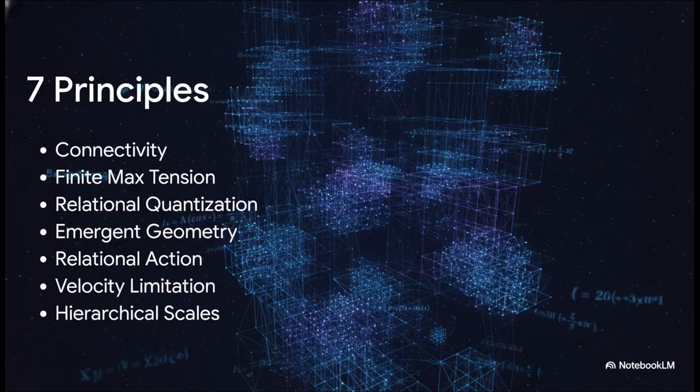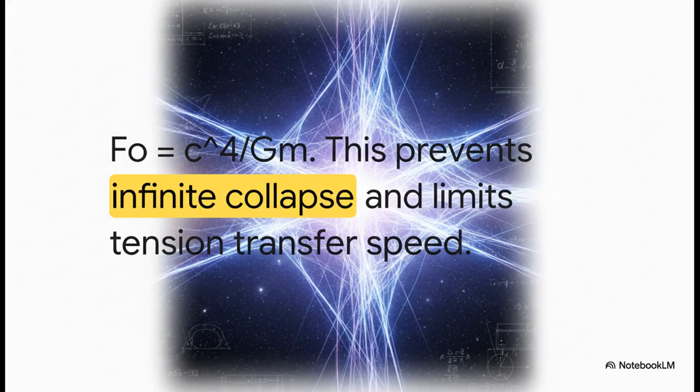Now, to keep this whole universe from falling apart, the model introduces 7 absolutely foundational principles. We've got the connectivity we just talked about, but there's also things like relational quantization, which is where quantum states naturally pop out of balance conditions all the way down to hierarchical scales. That last one is huge because it proves that atomic, nuclear, and cosmic systems all play by the exact same structural tension rules. And that brings us to Principle 2, finite maximum tension.